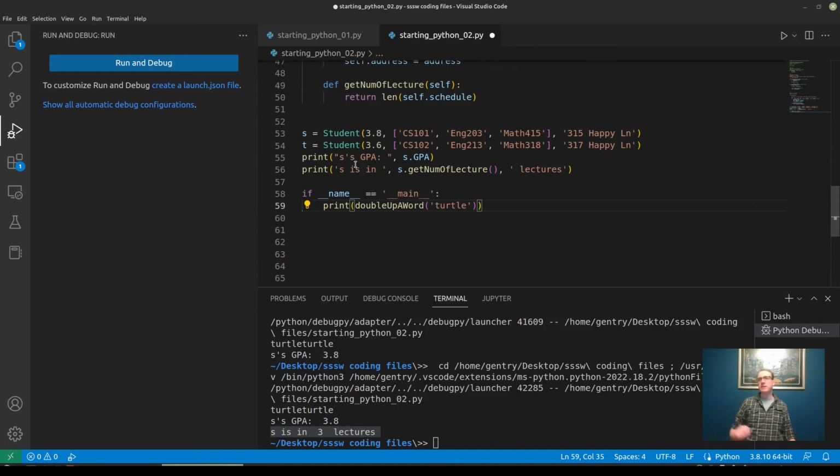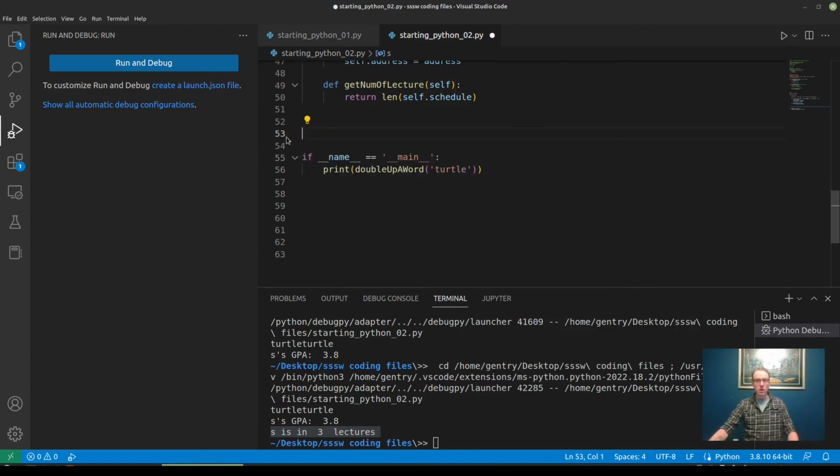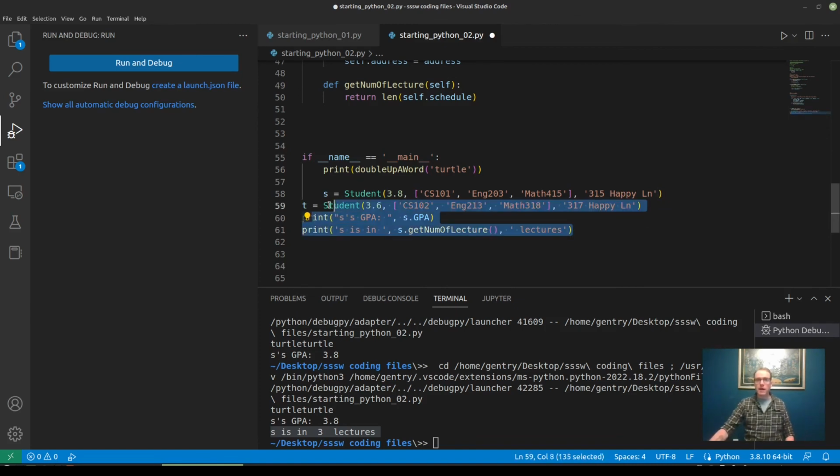Those of you that have seen some C, C++, Java, any other programming language will be familiar with the practice of including a main function in a program. That's essentially telling the compiler or interpreter, hey, start running the program here. And it's going to serve the same purpose in this Python program. We're going to take all of our executable code and put it in our main block.